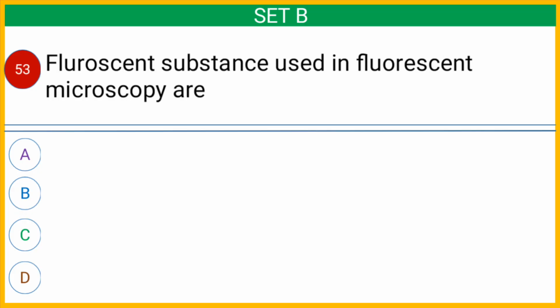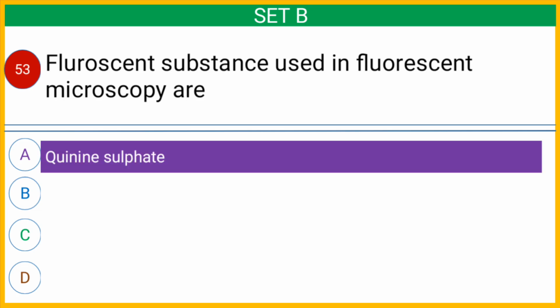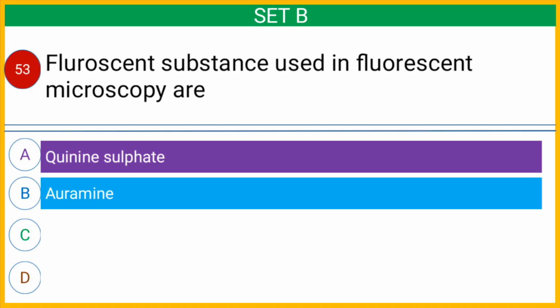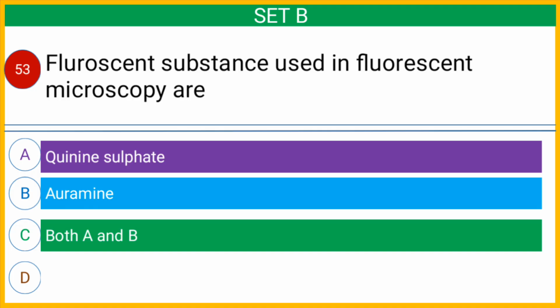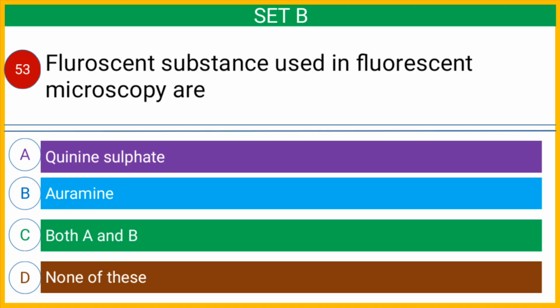Question number 53. Fluorescent substances used in fluorescent microscope are option A, quinine sulfate, option B, auramine, option C, both A and B, or option D, none of these. And the correct answer is option C, both A and B, that is quinine sulfate and auramine are used as fluorescent substances in fluorescent microscopy.